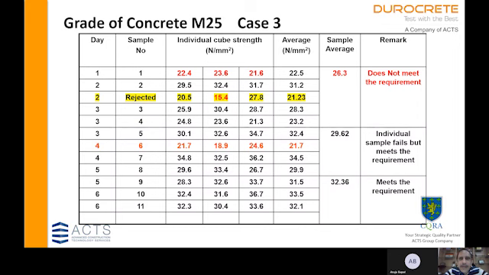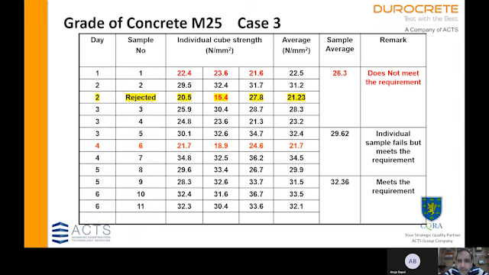We'll look at case 3 for the same M25 grade of concrete. In this case, sample 1 is 22.4, 23.6, 21.6, but the average is 22.5, which is greater than 25 minus 3, so it is okay. We have rejected sample number 2 cast on the second day. So we have automatically got the first and second samples cast on day 3 as sample 3 and sample 4